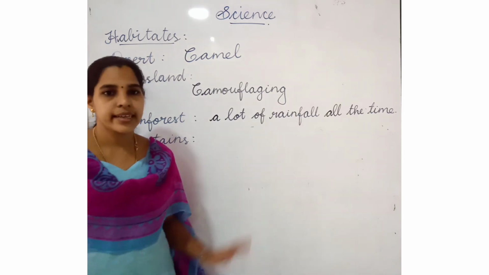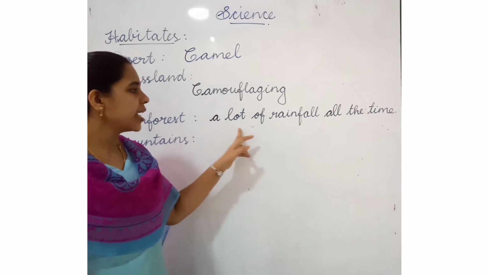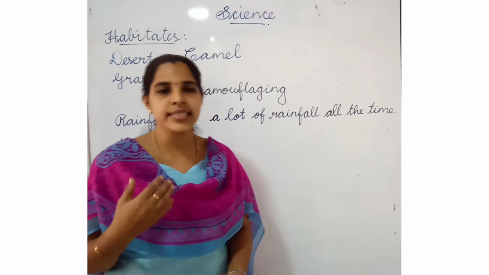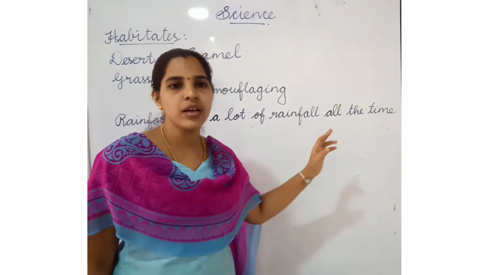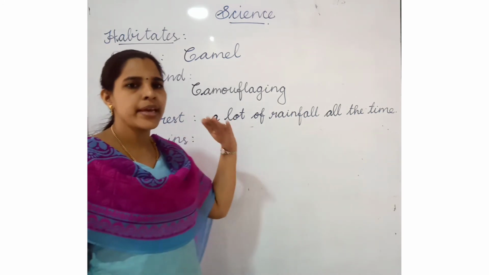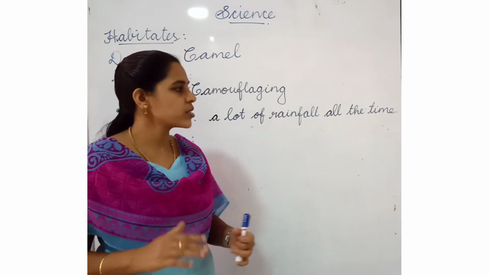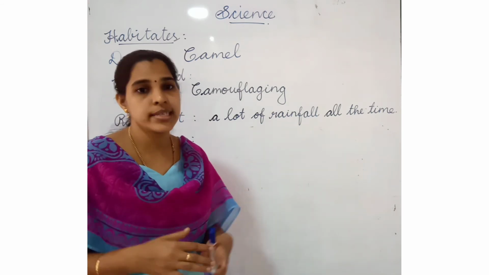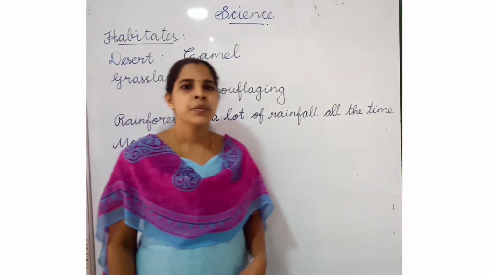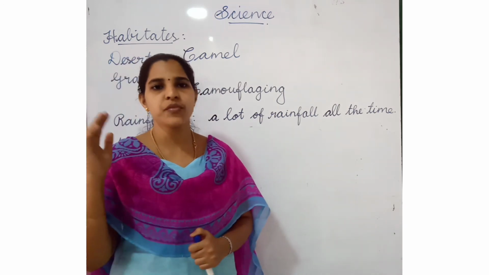Today we are studying about rainforest and mountains. Listen, children. Next type of habitat is rainforest. Rainforest means a lot of rainfall at all times. In the rainforest many plants and trees grow very tall, and they grow closely together. Because of the tall trees, many types of animals can live on the trees.